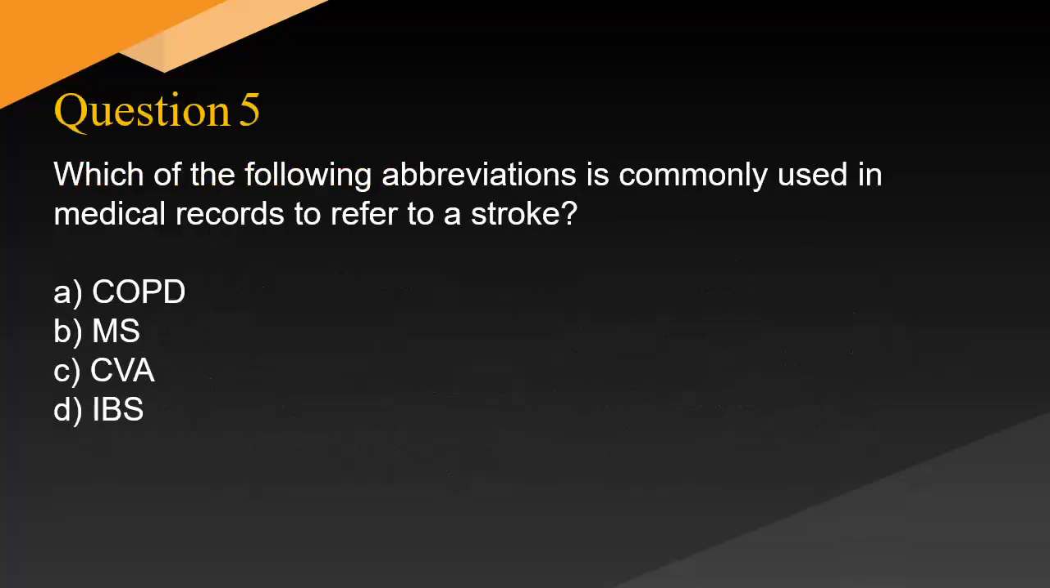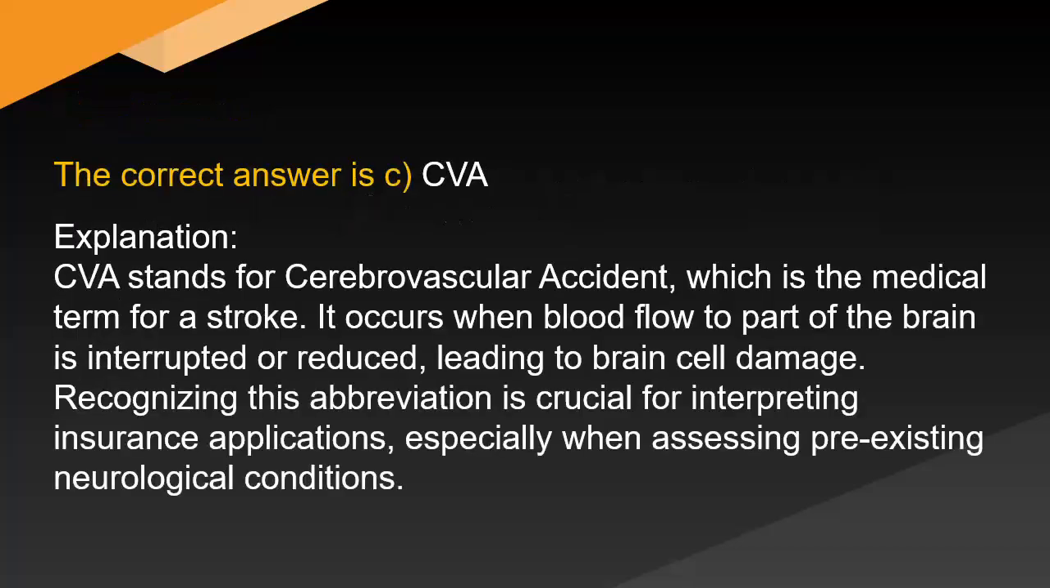Which of the following abbreviations is commonly used in medical records to refer to a stroke? A. COP. B. MSc. C. CVA. D. IBS. The correct answer is C.